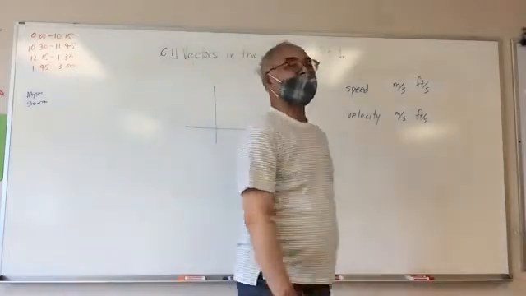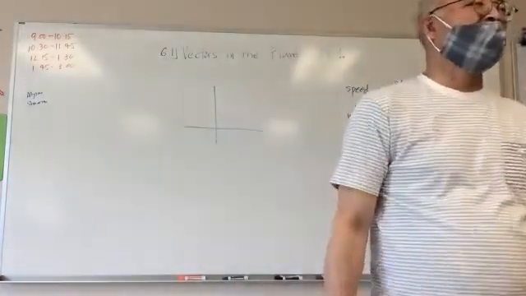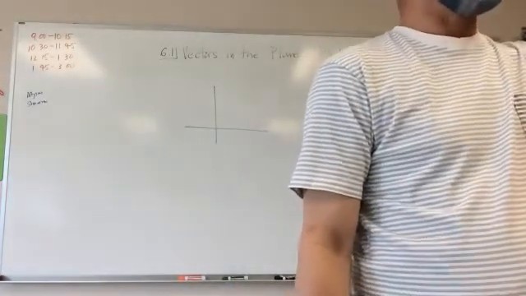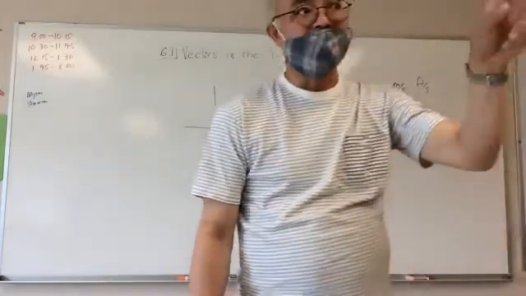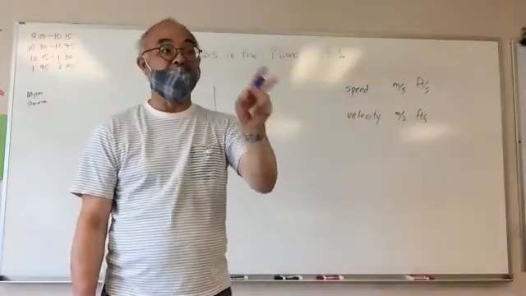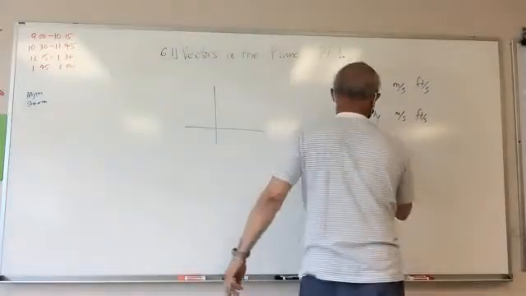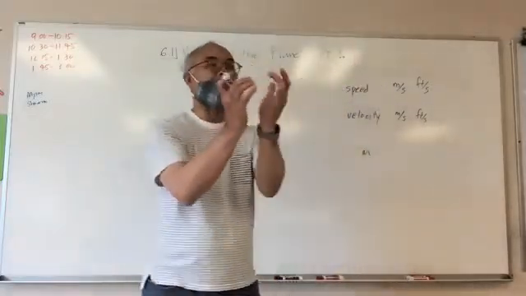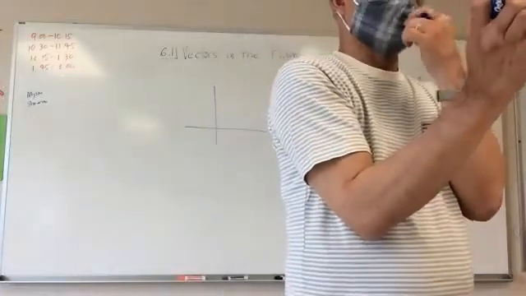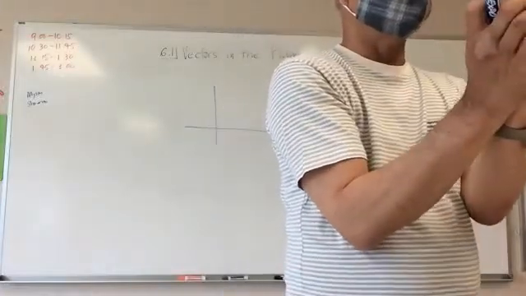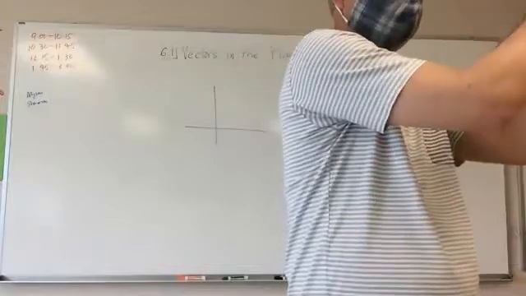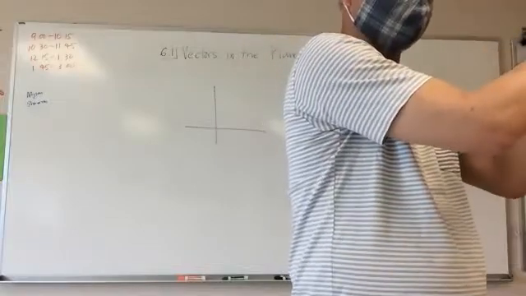What's the difference between mass and weight? Gravity. Okay, so weight has gravity in it, right? So mass is just a mass. A rock that weighs 10 pounds on the earth is going to have the same mass when it goes to the moon.